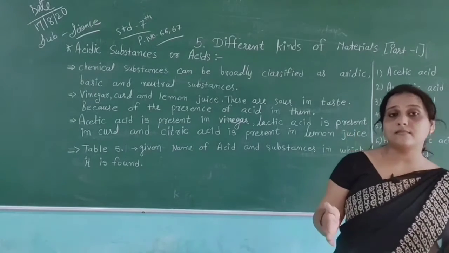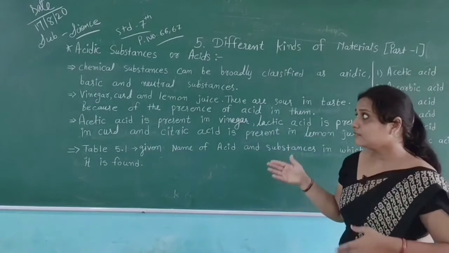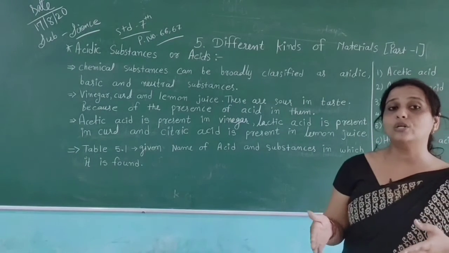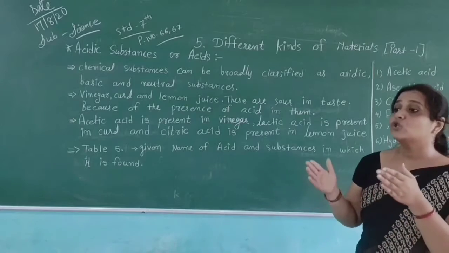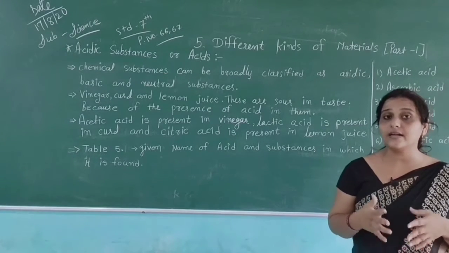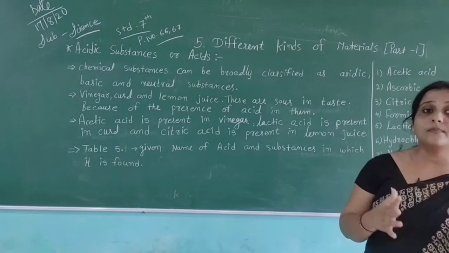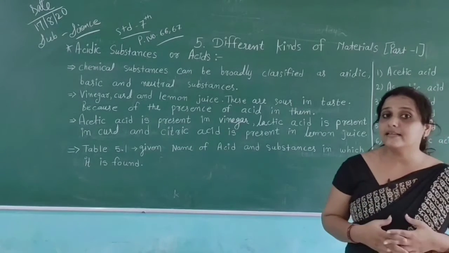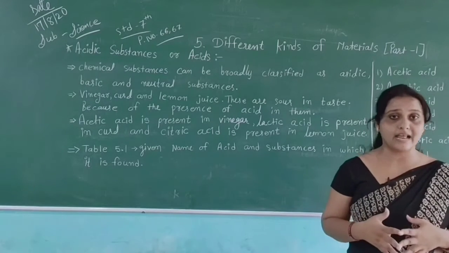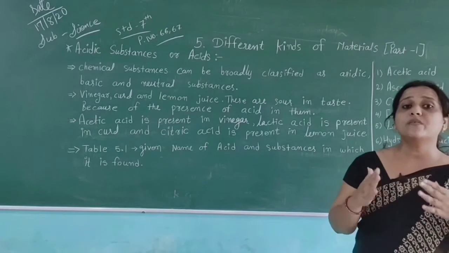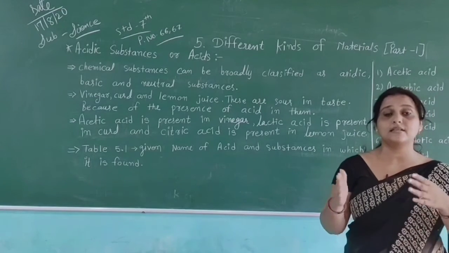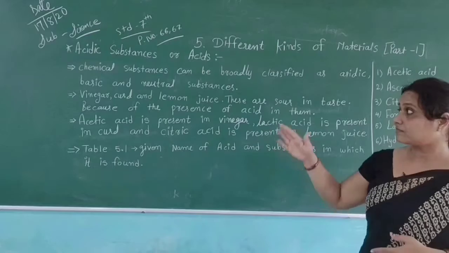For example, some foods are sweet, and some are sour. So all foods have different types of taste. Why does this happen? Because they have acid in them, and because of this acid they have different types of taste. So when we eat food, we always get different tastes from them.